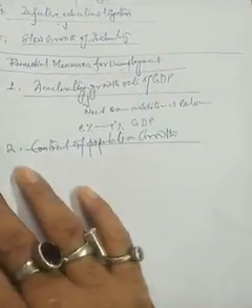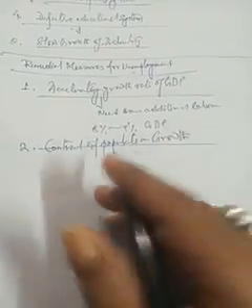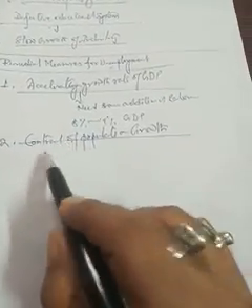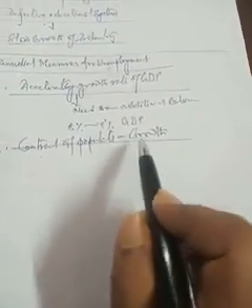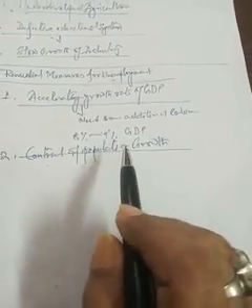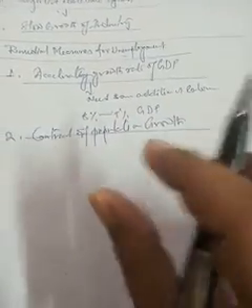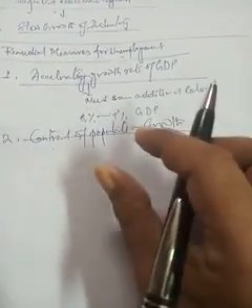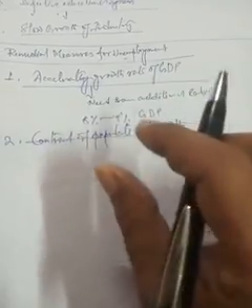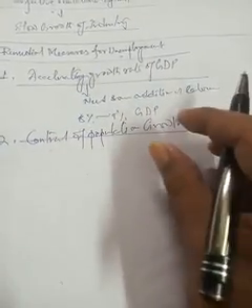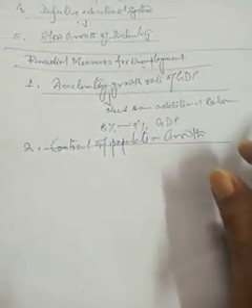So we have to use some planning process so that we can control the population growth. If we can control the population growth, then the additional jobs that we create, we can provide to the new entrants in the labor market.